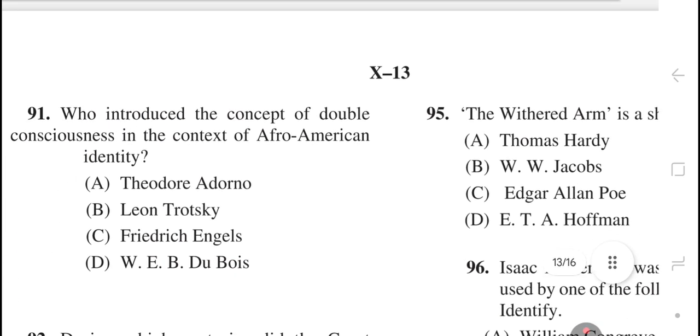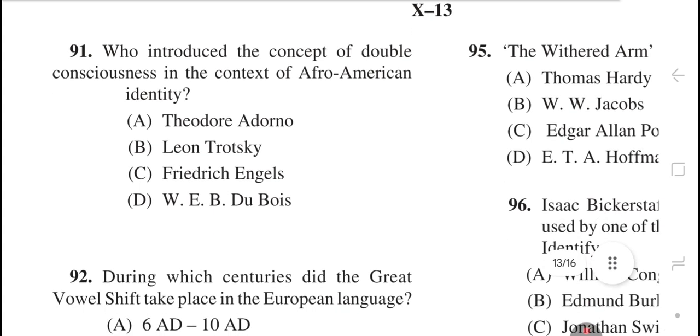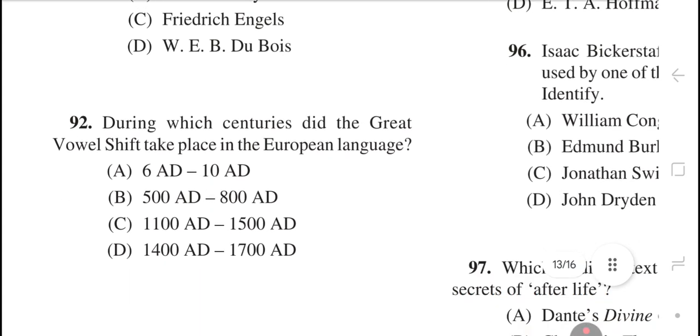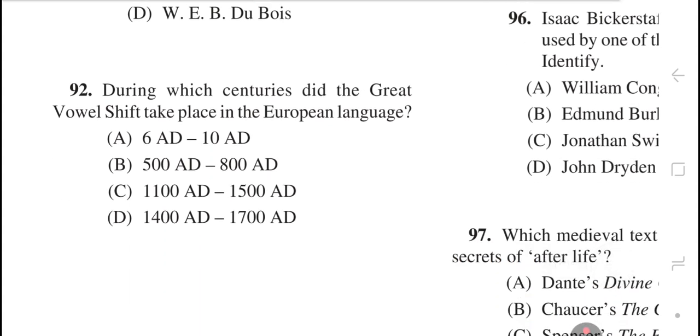Question number 91. Who introduced the concept of double consciousness in the context of Afro-American identity? The right answer is option number D, W.E.B. Du Bois. Question number 92. During which centuries did the great vowel shift take place in the European language? The right answer is option number D, 1400 AD to 1700 AD.